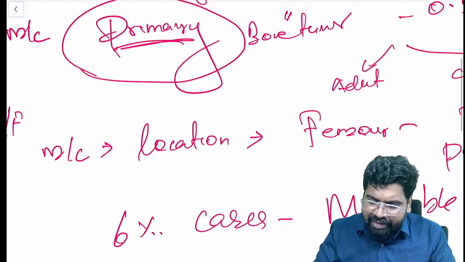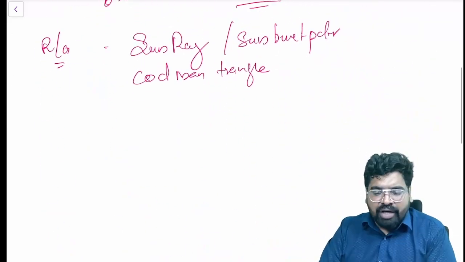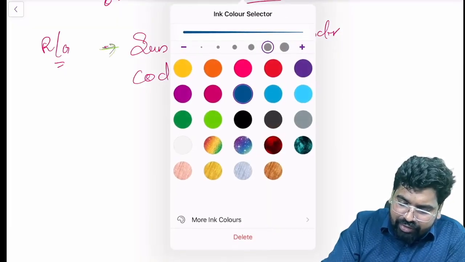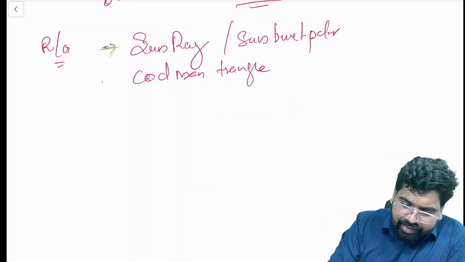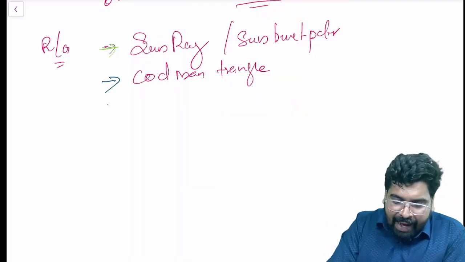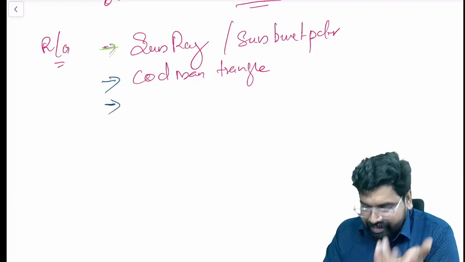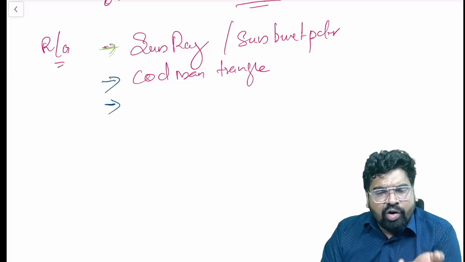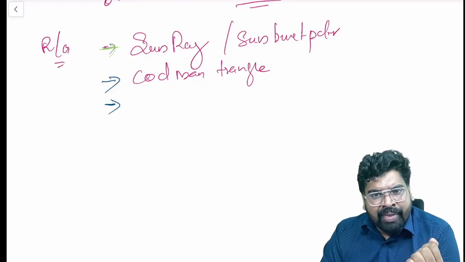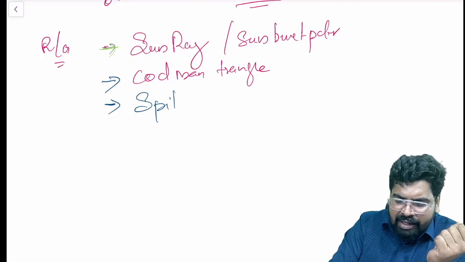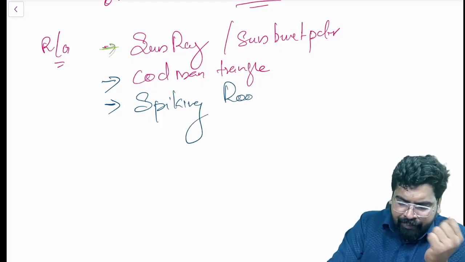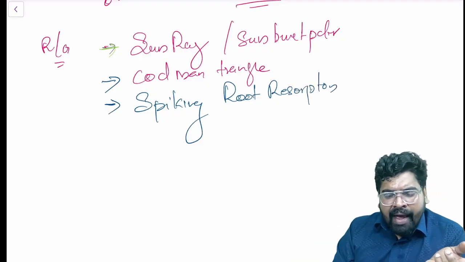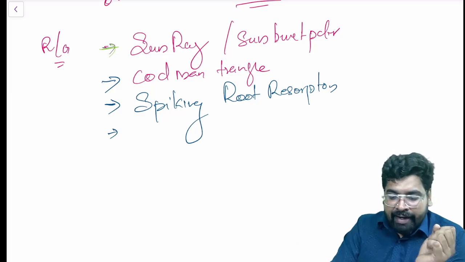What else can you see in the radiograph of an osteosarcoma? So you see sunray pattern, you see a Codman triangle. Those all things you have seen. Now, what next can you see? Now, in the mandible, you can see an interesting structure, that your root will be resorbed. Whenever you have osteosarcoma in the mandible, all the tooth roots will be resorbed, and that resorption is called spiking root resorption. The root will be resorbed, and you can see that the PDL space will be widened.